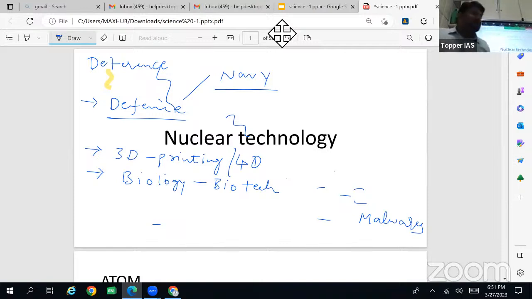Okay, so biotech. Then diseases, different diseases: contagious, non-contagious diseases, hereditary, non-hereditary diseases. And the diseases which were in the news, for example, Zika virus, Ebola virus, COVID-19, and basically testing, how diagnosis and all is done.